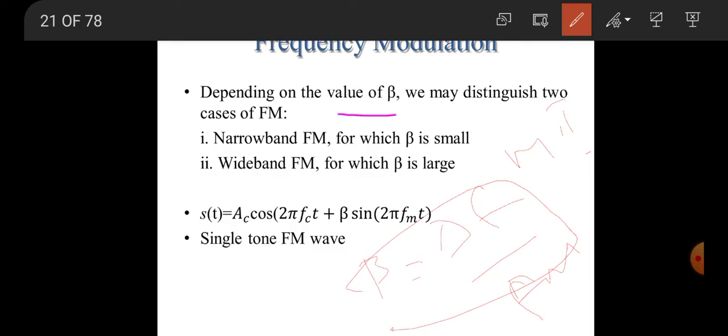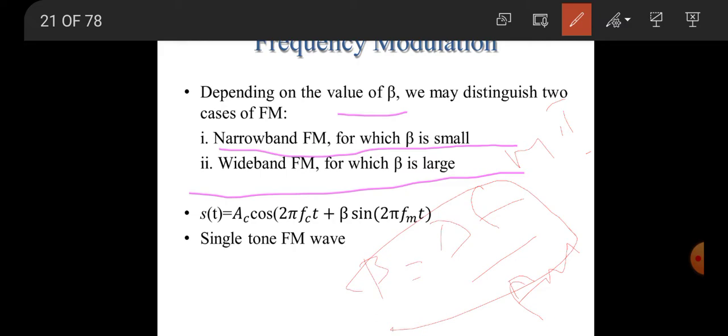Based on the factor beta, we are going to derive two kinds of modulation technique. One is narrowband FM, another one is wideband FM. These two topics are very important from the university perspective.